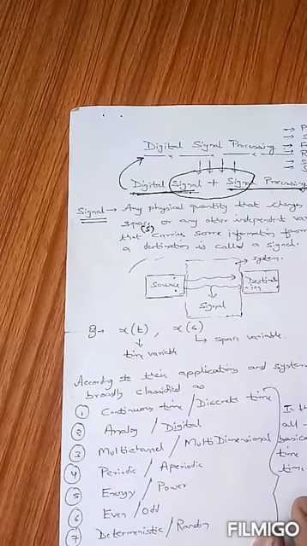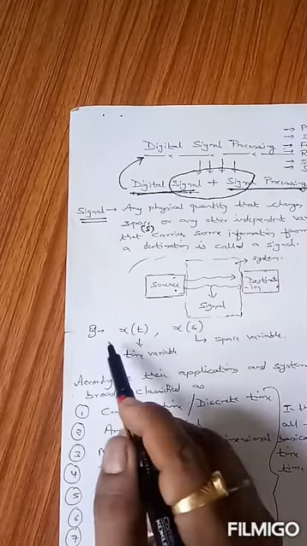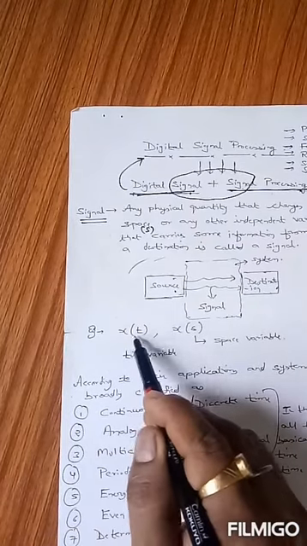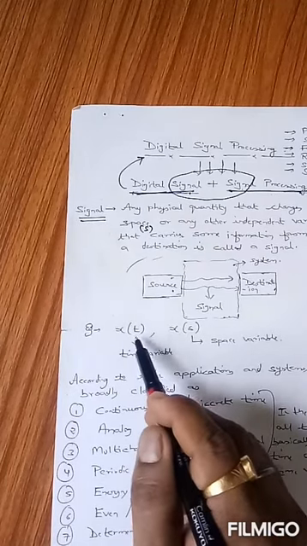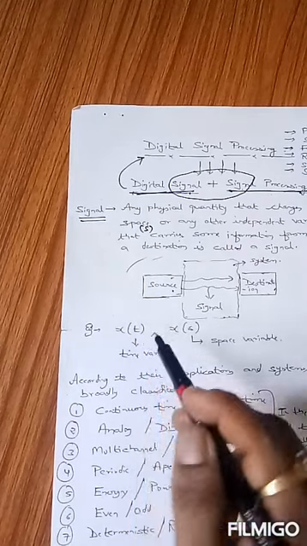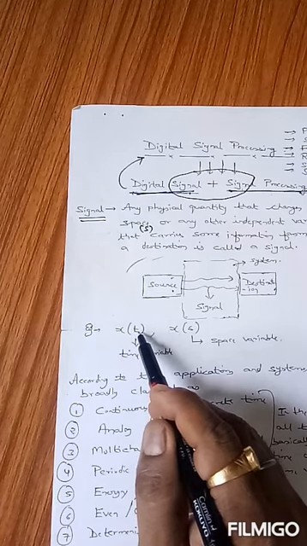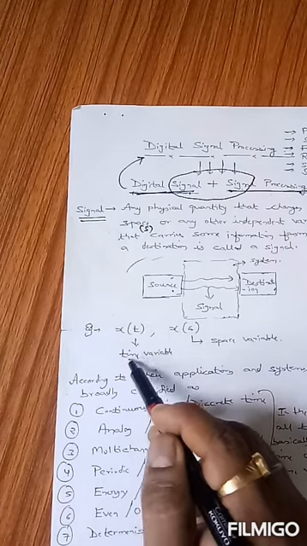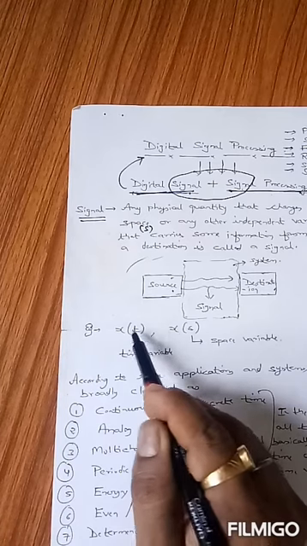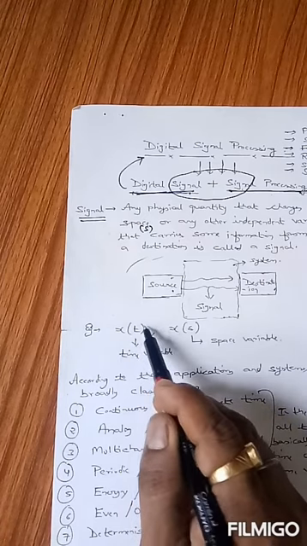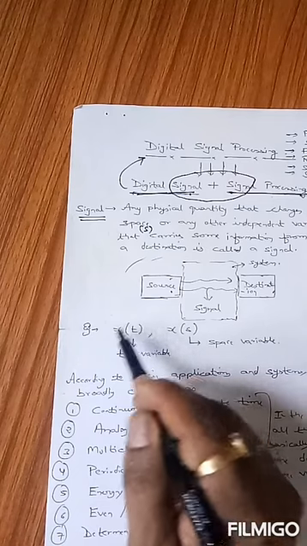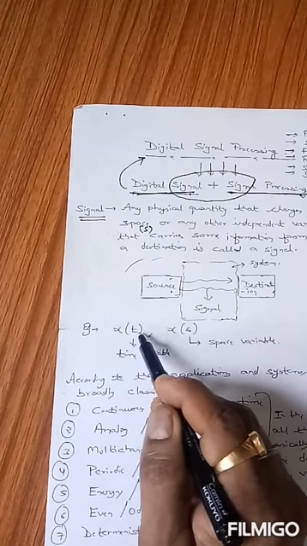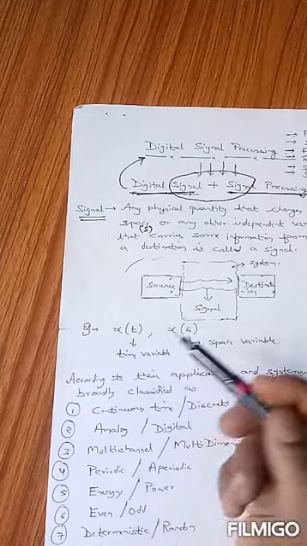How can we represent a signal? That is an important question. For example, I have defined here one signal as x(t), another signal as x(s). You can clearly see here that the independent variable in this representation is small t. The independent variable small t represents the time variable, and the function of t, that is x(t), is known as a signal. So here x(t) is a dependent variable, or a function of the independent variable which is t.